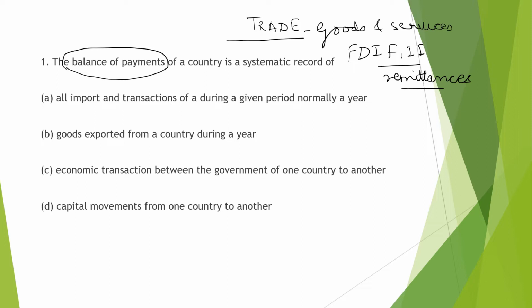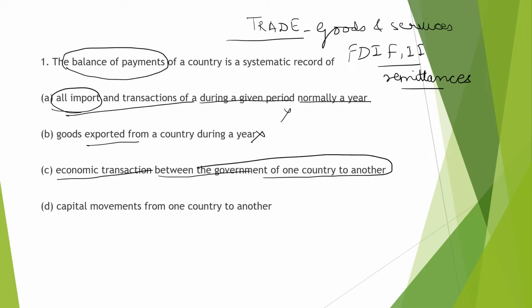The first option is all import transactions of a country during a given period, normally a year. It should also include the exports; these are also part of the transactions. Second is goods exported from a country during the year. It is also not correct. Next is economic transaction between the government of one country to another, and this transaction can be for any purpose. Next is capital movement from one country to another.